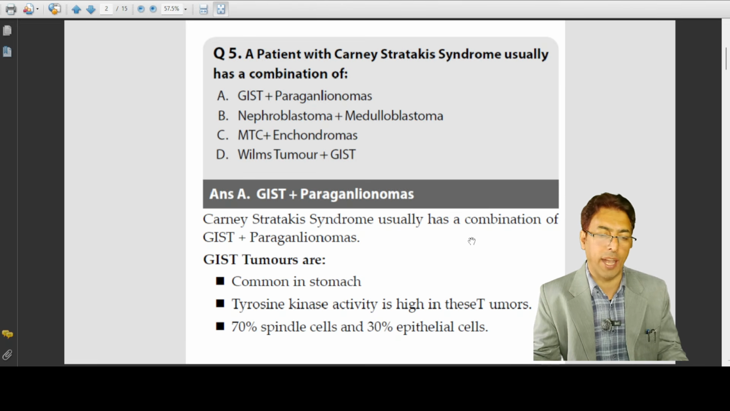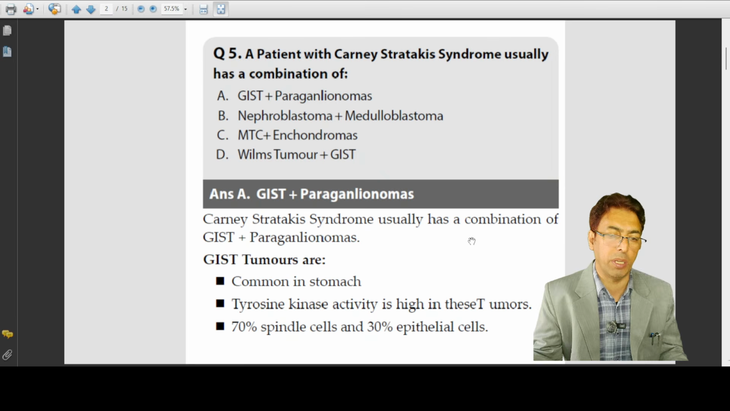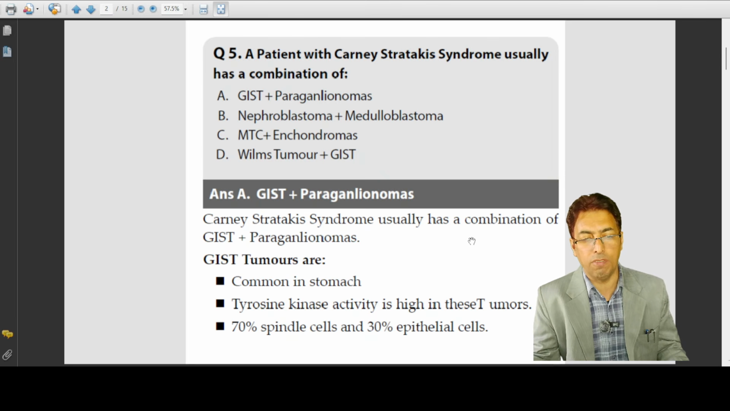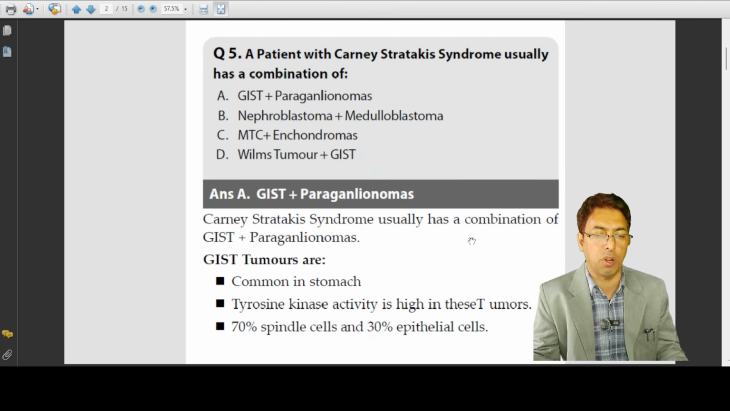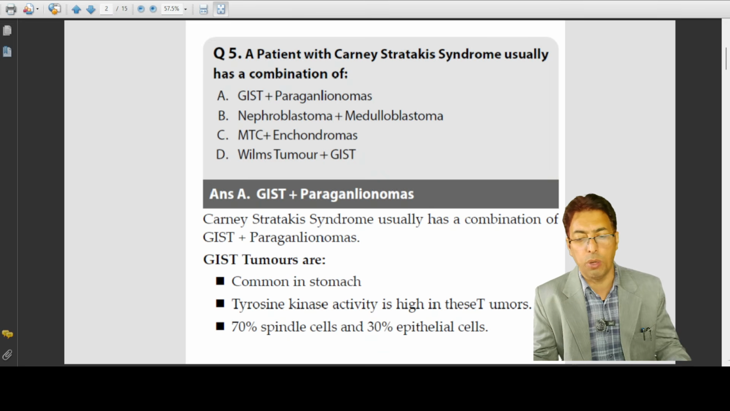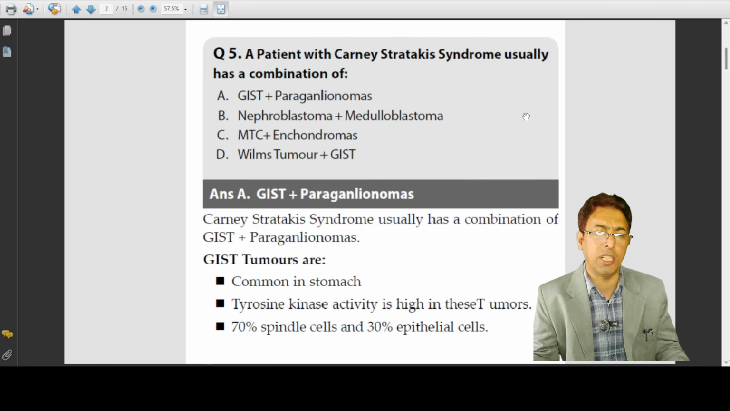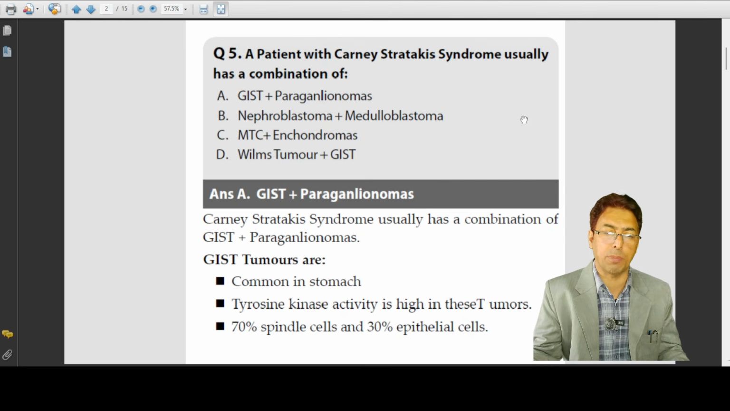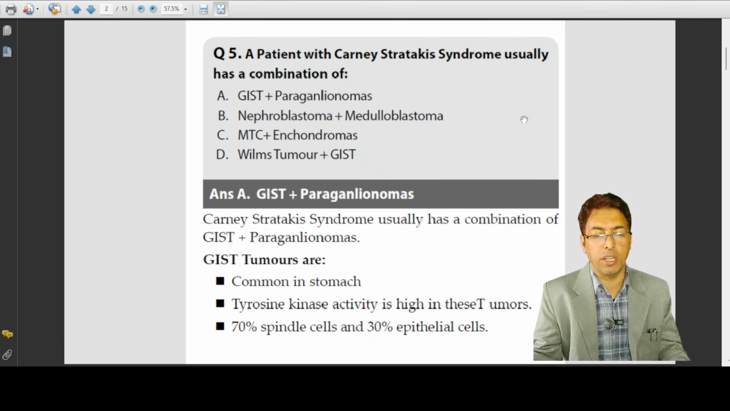The examiner will try to distract you with so many oncological entities like Wilms tumor plus GIST, MTC, medullary thyroid carcinoma plus enchondromas, nephroblastoma plus medulloblastomas, just to distract you away from the main question. So the basic fundamental thing is that you have to know what this clinical entity is. The examiners have got this habit of asking rarer entities, and the MCH and the DM aspirants are well advised to know the rarer entities.